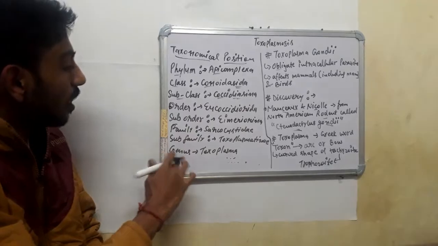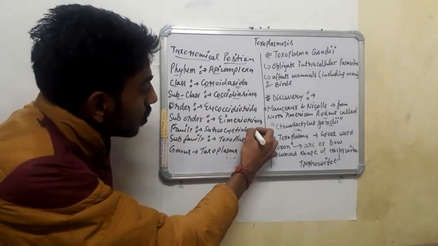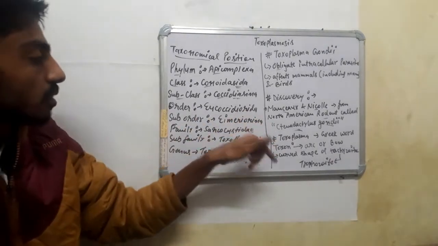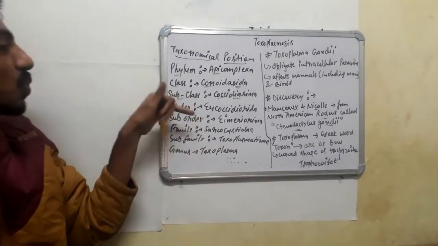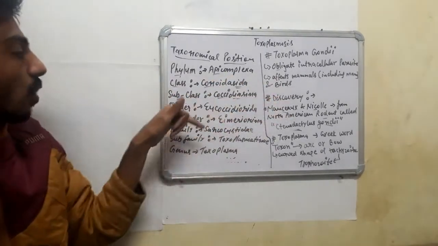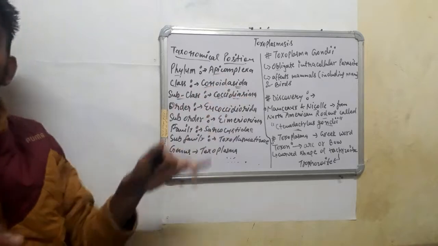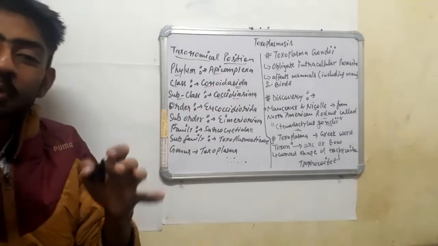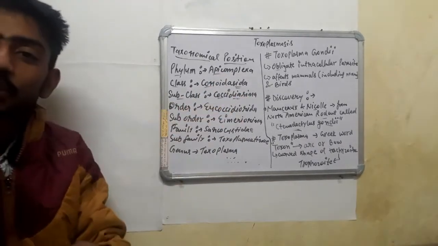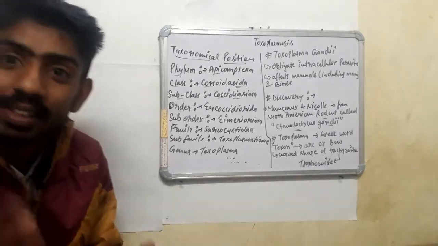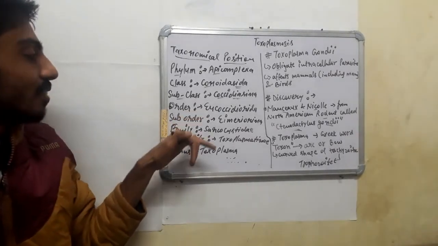There is also a subclass, Coccidiasina, and the order is Eucoccidiorida. These words are hard, I am not able to pronounce them correctly.